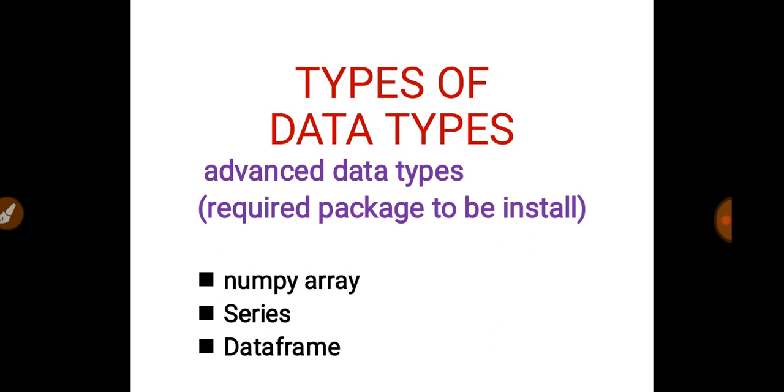Some advanced data types are also there, and in order to use these data types you must install an external package into your Python compiler. These advanced data types are NumPy array, series, and data frame. For NumPy array, as we have discussed, we need to install the NumPy package, and for series and data frame we need to install the pandas package into the compiler.